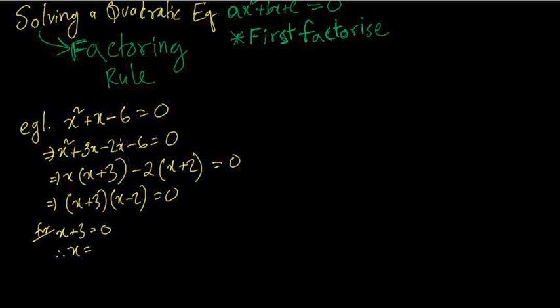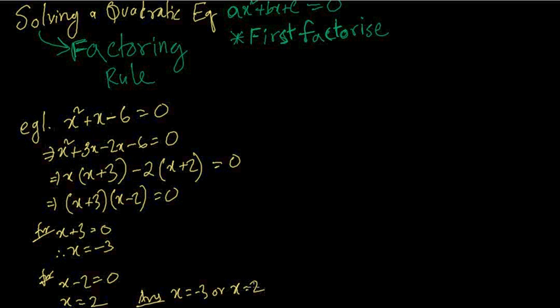Notice that in a quadratic there are two linear factors. So if you factorize a quadratic equation, you get two linear factors. So this will become minus 3. Then for x minus 2 equals 0, you can write x equals 2. So the answer is going to be x equals minus 3 or x equals 2. Now you don't have to write this. If you want to, you can write it, or you can just directly write down your answer from here. This is what is actually happening.